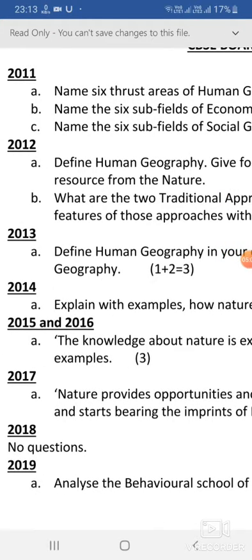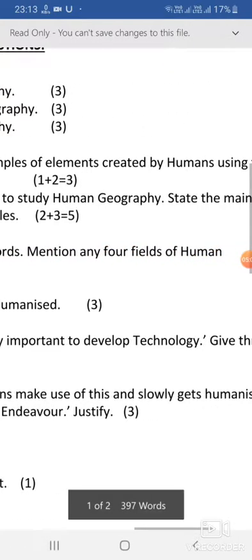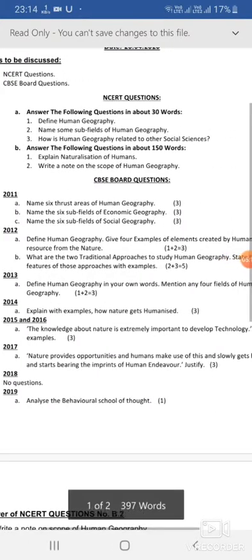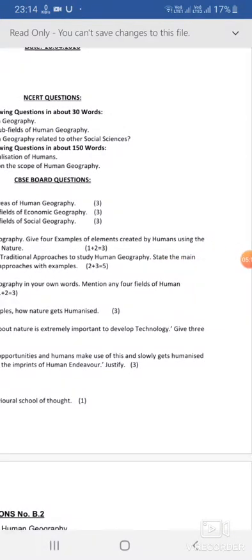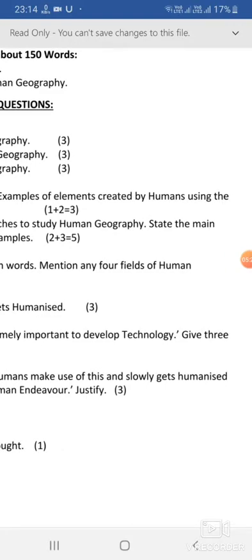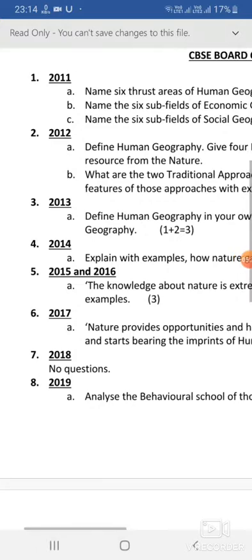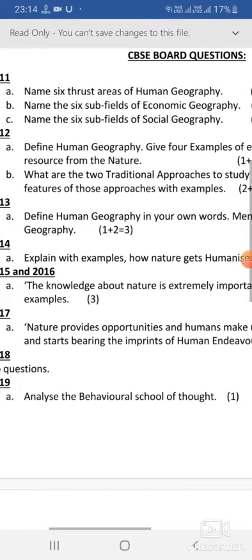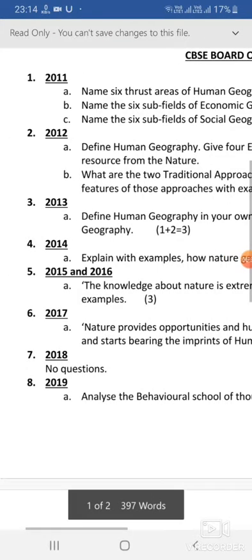2012, the second question: traditional approaches means the approaches given over there as environmental determinism and possibilism, or naturalization of humans and humanization of the nature. That is the second question of human geography. Next, 2013. Define human geography, again the same in your own words, and mention 4 fields of human geography. The fields are social geography, urban geography, political geography, population geography, settlement geography, economic geography. Any 4 fields you can write.